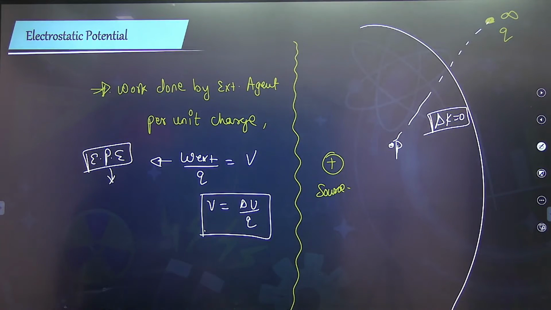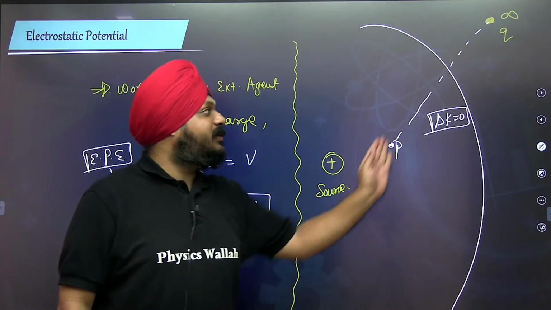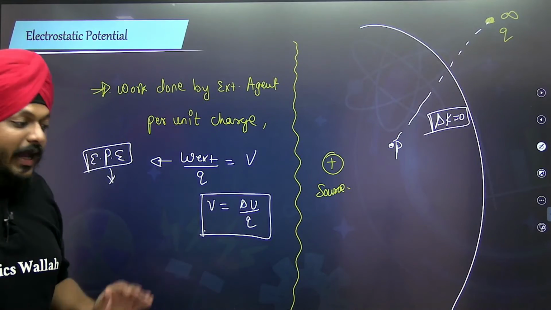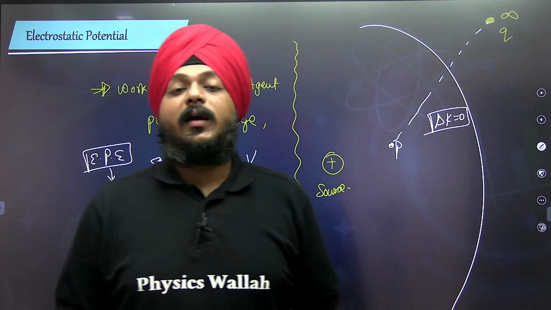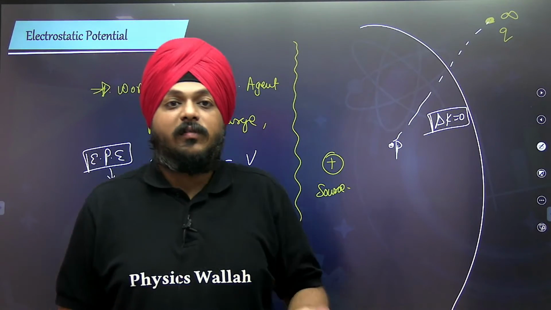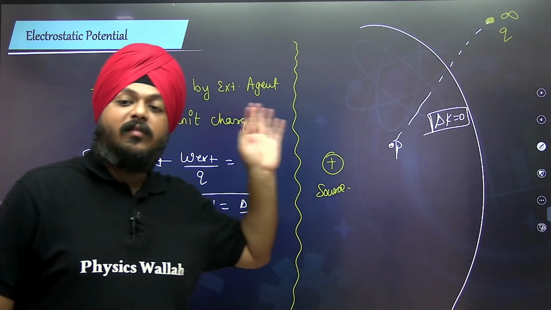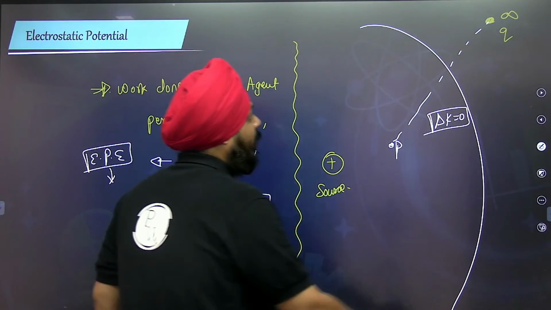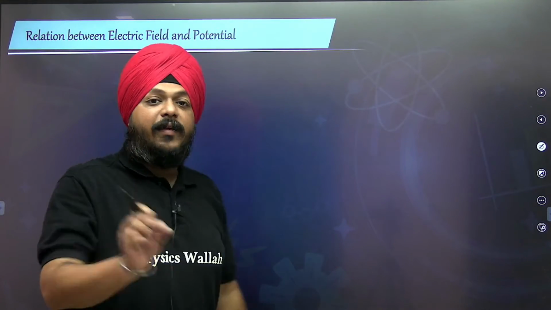So this is how the potential is associated with work done in bringing a single charge from the infinite position. Likewise, we calculated the potential energy for the system of the configuration, and we calculated it for n charges. Similarly, we can do it for the electrostatic potential. We can calculate the resultant potential energy of the system.